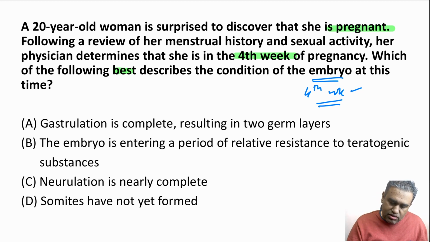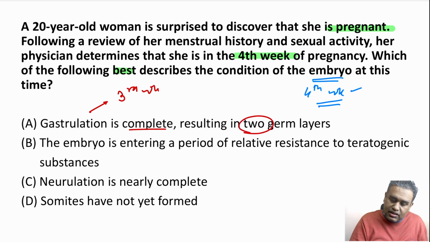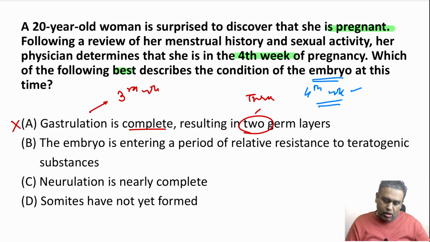Option A says gastrulation is complete. So gastrulation is completed when? In the third week. So I hope it is right. But then they say resulting in 2 germ layers. Gastrulation results in 3 germ layers. Therefore, option A, cross.